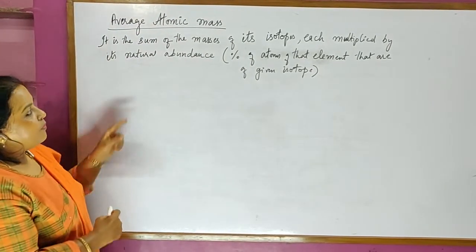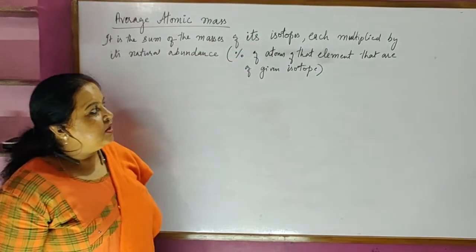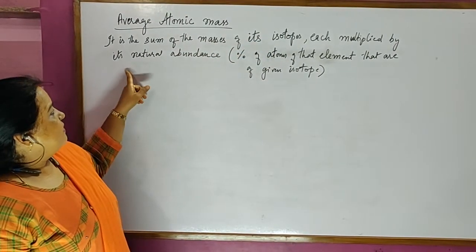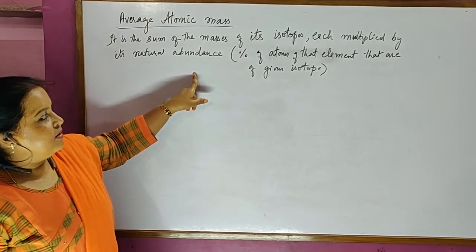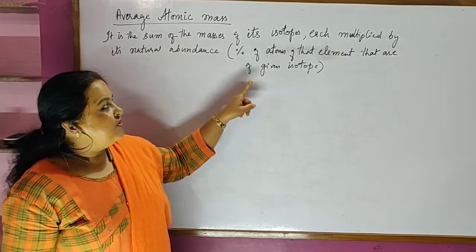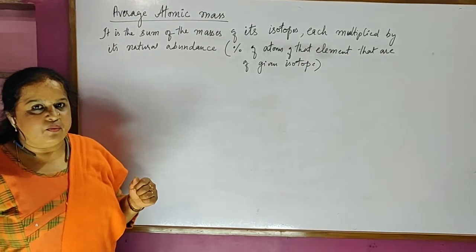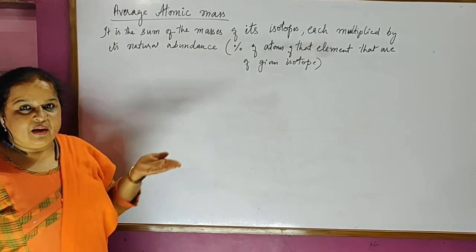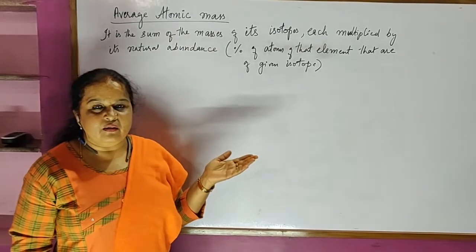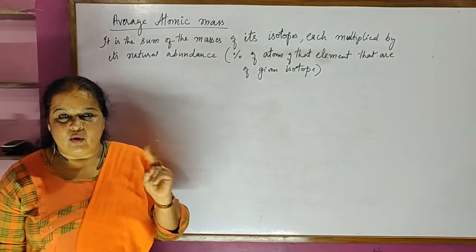How do we define? It is the sum of masses of its isotopes, each multiplied by its natural abundance. Abundance has to be taken in terms of percentage of atoms of that element that are of a given isotope. In a simplified way, suppose one element is having two isotopes.